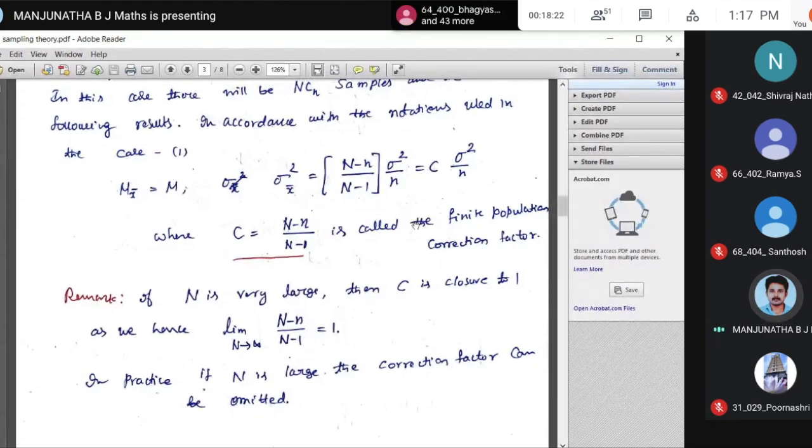On the other hand, see, limit as capital N tends to infinity, capital N minus small n divided by capital N minus 1. Is that equal to 1?